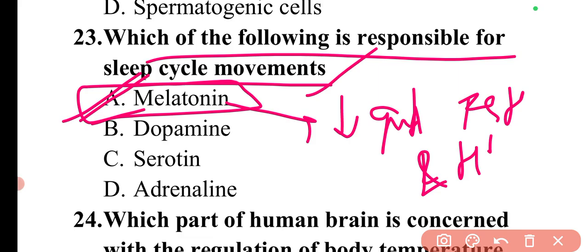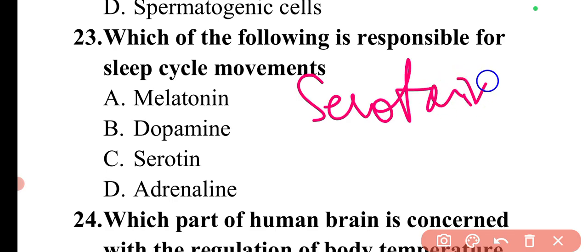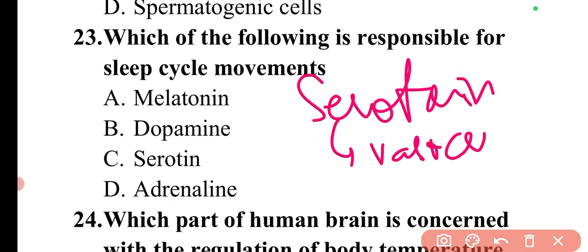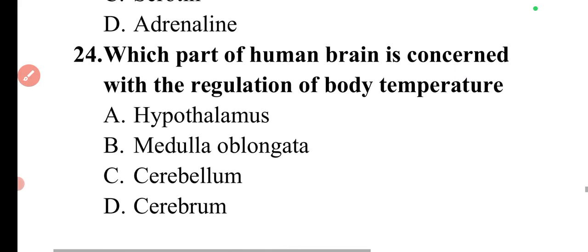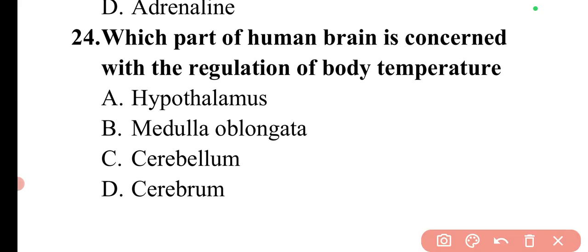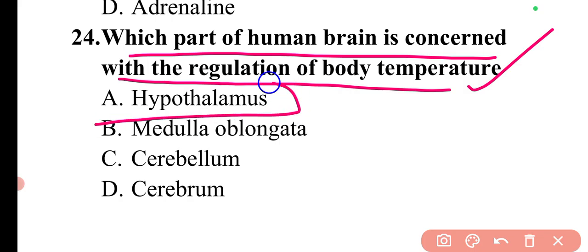If I talk about serotonin, serotonin is a hormone which helps in vasoconstriction of blood vessels. Then we can move to the next question: which part of the human brain is concerned with the regulation of body temperature? This part is the hypothalamus. So option A is correct.